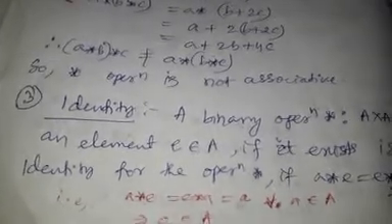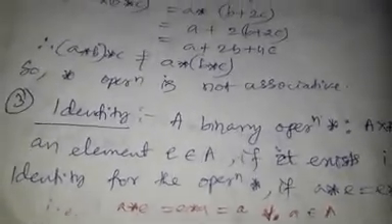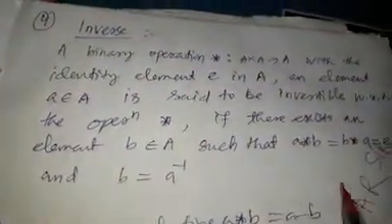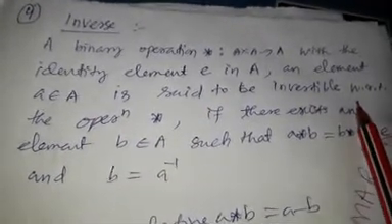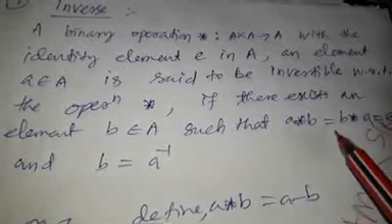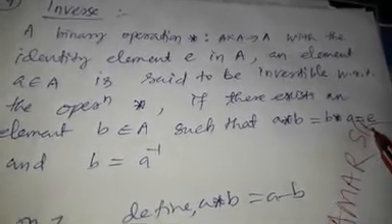So if commutativity is satisfied, then you can check identity, because if it is not commutative, we cannot say whether this is identity or not. Then inverse: a binary operation star, A cross A to A, with the identity element E in A. An element A belonging to A is said to be invertible with respect to the operation star if there exists an element B belonging to A such that, this is the important concept, A star B is equal to B star A, which is equal to the identity.